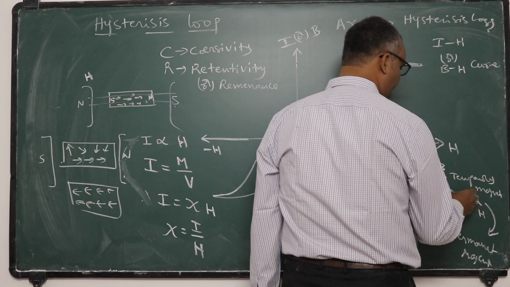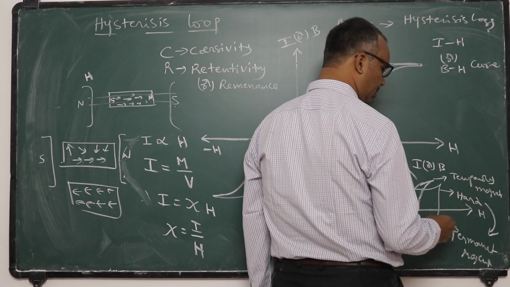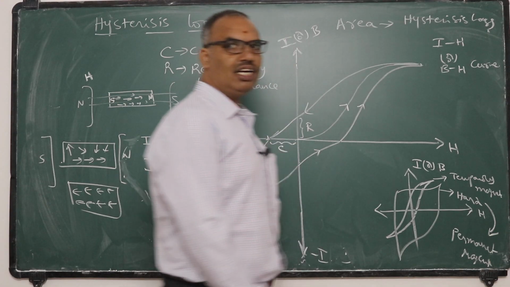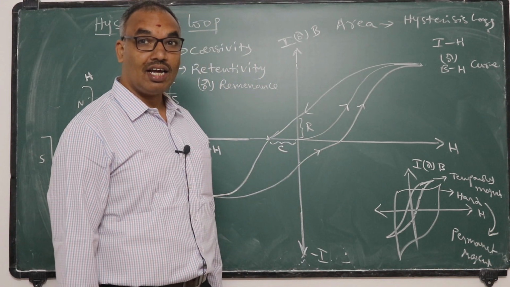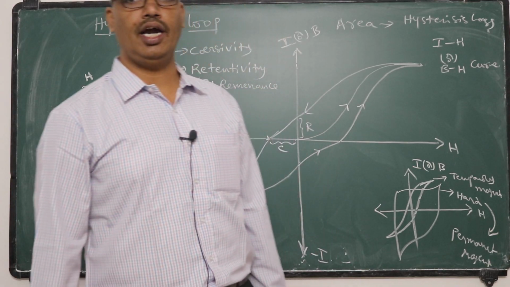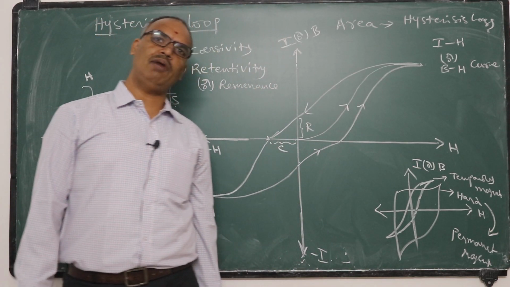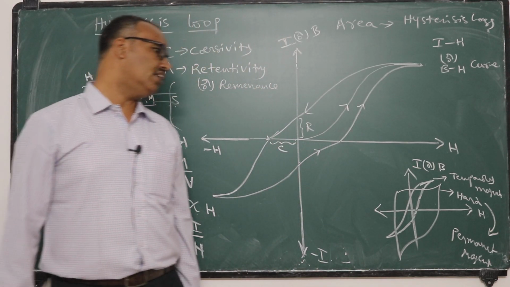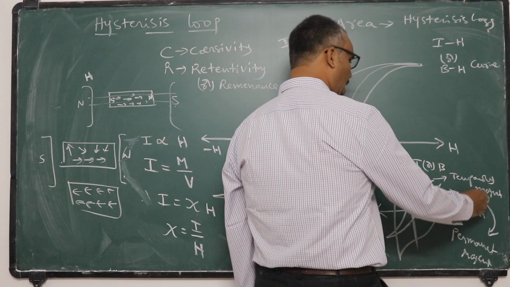Permanent magnets are made from hard materials because they cannot easily be magnetized and cannot easily be demagnetized. That means if you magnetize them once, they will retain the magnetism for a long time. Hence, those materials are called hard materials.